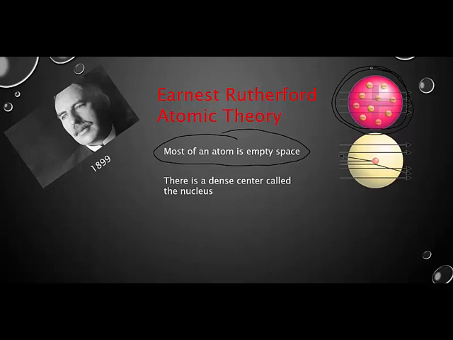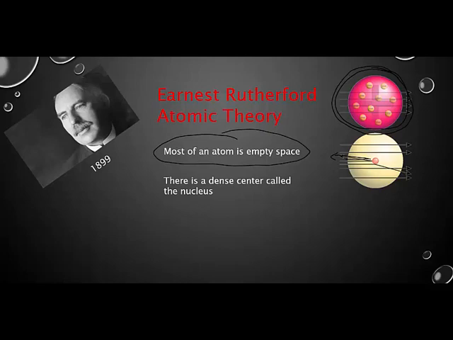And when he did this experiment, what he found out was that some of the cannonballs got bounced back, like a cannonball bouncing back off of a paper towel, something extremely thin like that. So in order for a cannonball to be bounced back, it had to be extremely dense. And the nucleus is so extreme in terms of its density, we can't even really fathom it. If we tried to put an atom in our hand, the density of that nucleus would tear our arm right off. That's how dense that is. It would bounce a cannonball off of a paper towel.